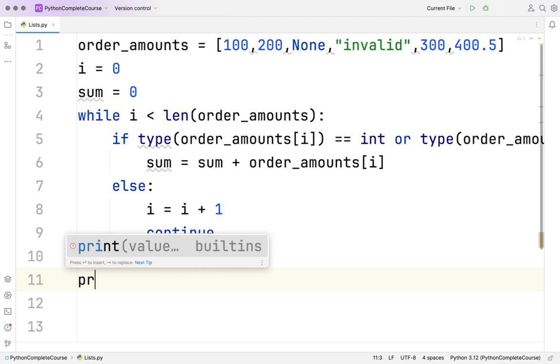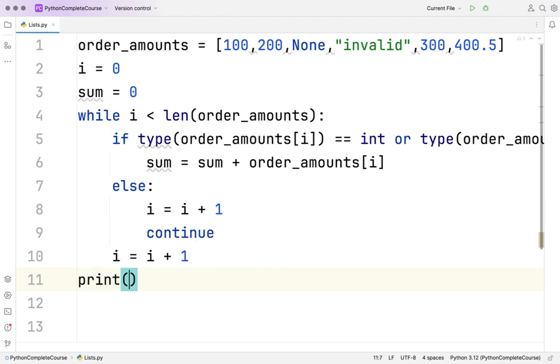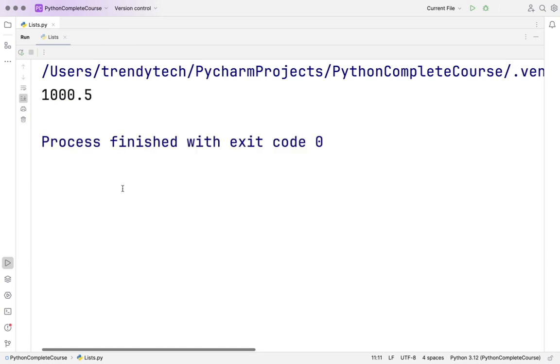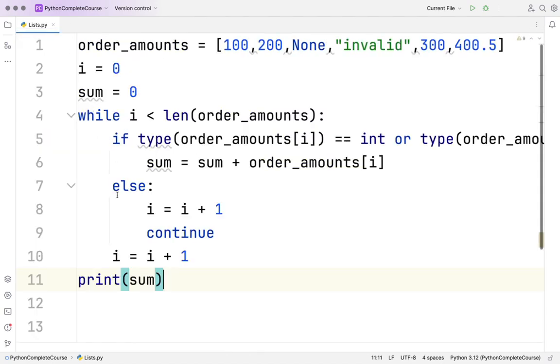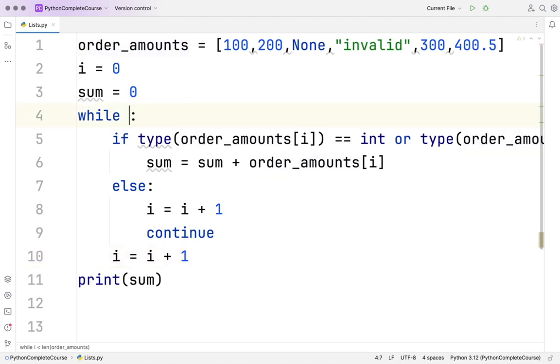And I can say print sum. If I run this, it should give me the same answer. I'm showing you various approaches. You can see all of them are pretty easy. Now I can do it in one more style. Three ways I am showing you. I have done using for. I have shown using while. In while also I can show using one more way, which is I can say while true.